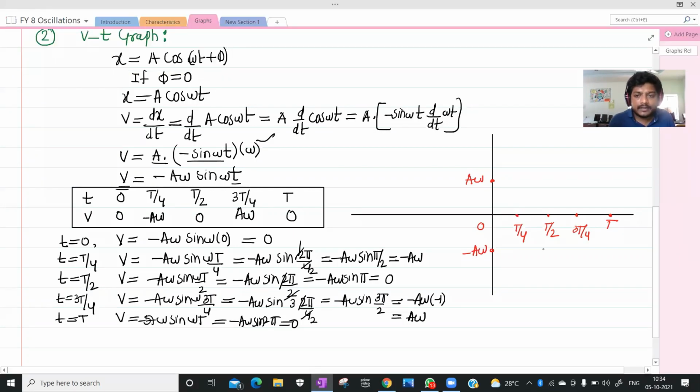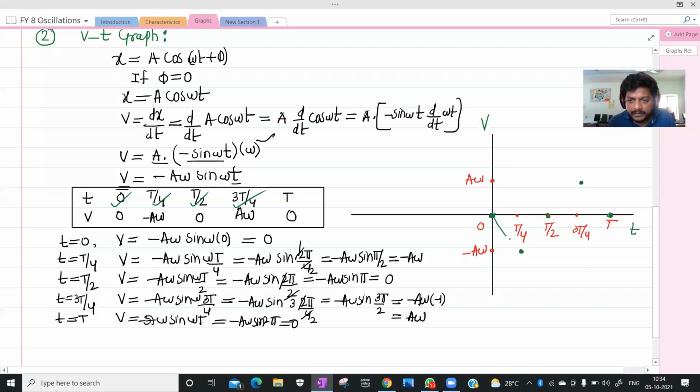See, at time t equals 0, what is the velocity? We are taking time along the x-axis and velocity along the y-axis. At t equals 0, v also equals 0. Is it fine? At T by 4, what should the value be? Minus A omega. At T by 2, 0. At 3T by 4, plus A omega. And at t equals T, it should again be 0.